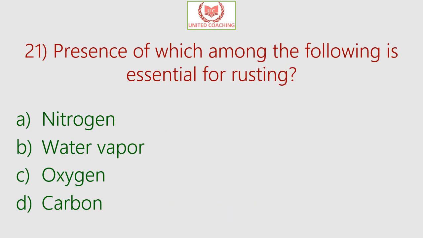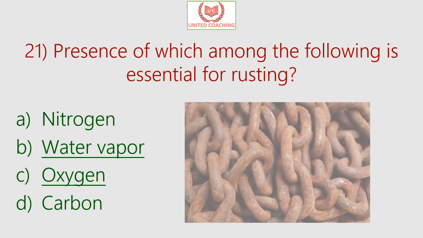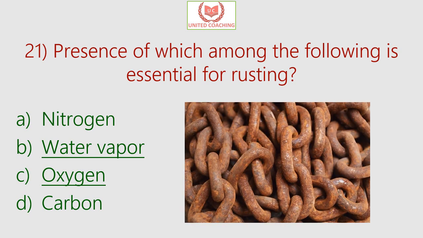Our next question is, presence of which among the following is essential for rusting? So is it nitrogen, water vapor, oxygen or carbon? So the answer is water vapor and oxygen. The presence of water vapor or water and oxygen is necessary for rusting to take place, and in the presence of oxygen and moisture or water, iron undergoes a series of reactions and forms iron oxide, which is called rust. Therefore, rusting is the redox reaction of iron in the presence of oxygen and water or air moisture.